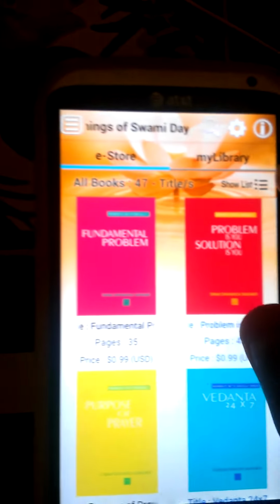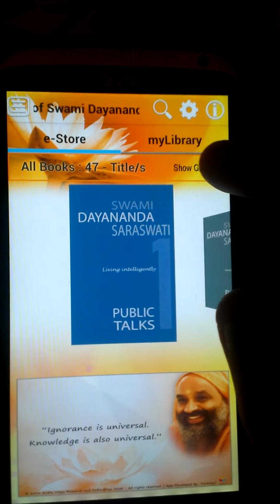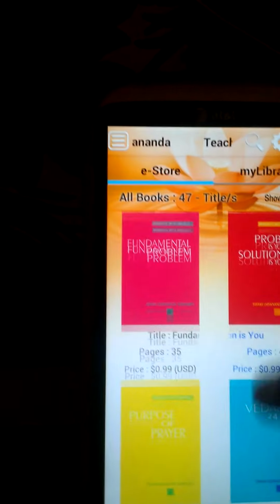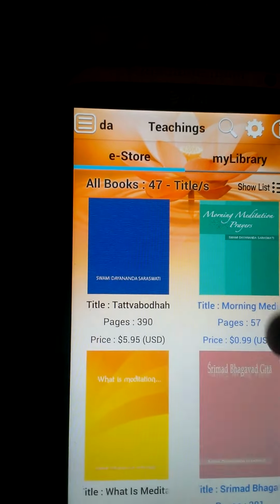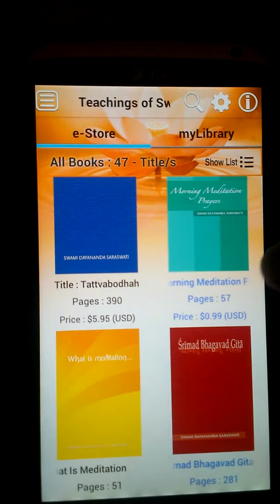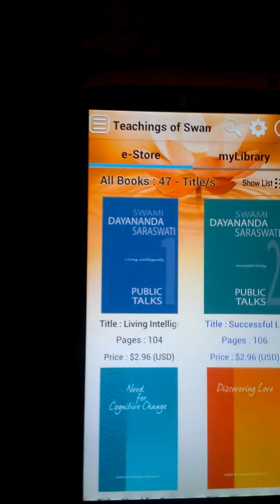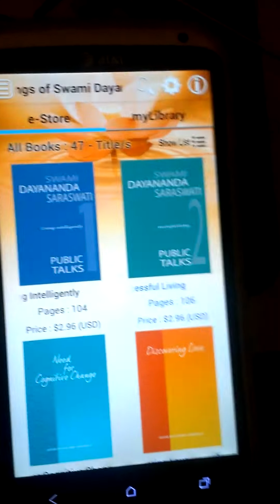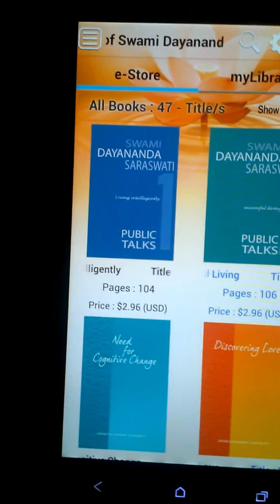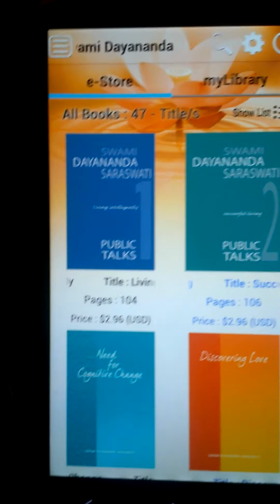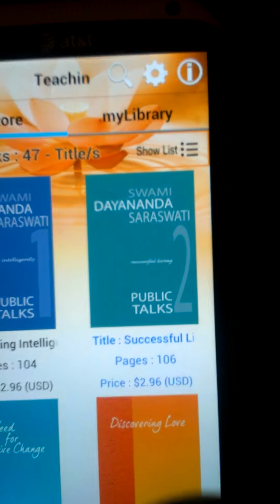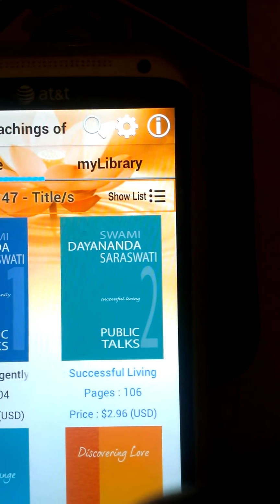So the way to go about it is that you have all these books listed, and I have arranged them in the form of a list, but you can also show the grid, and this is the grid over here. And so the books, they are purchasable online, and depending on where you live, you'll see the price given below in your currency. So since I live in the US, the price is shown in dollars. Just one caveat over here: the prices are significantly cheaper if you look at them in rupees if you live in India as opposed to if you live in the US. So they are definitely cheaper if you live in India.